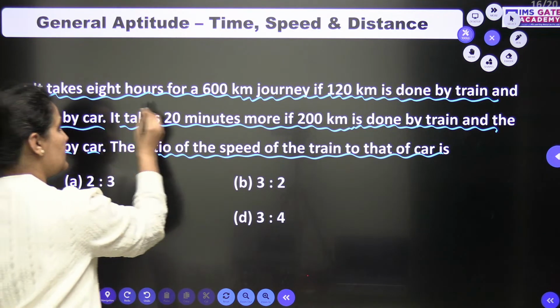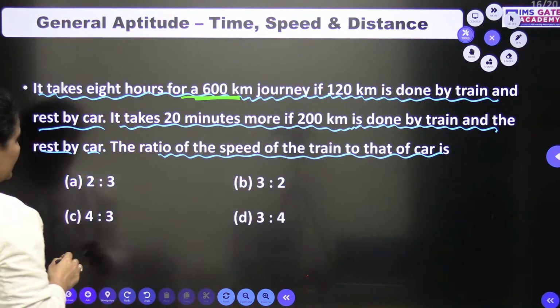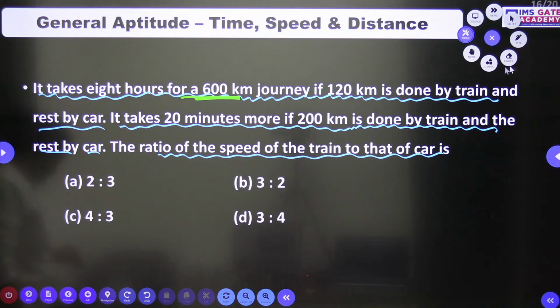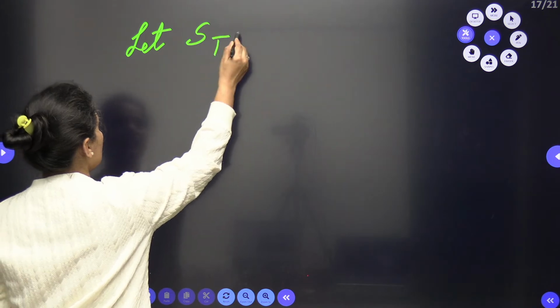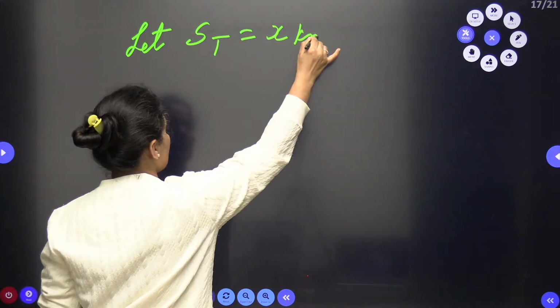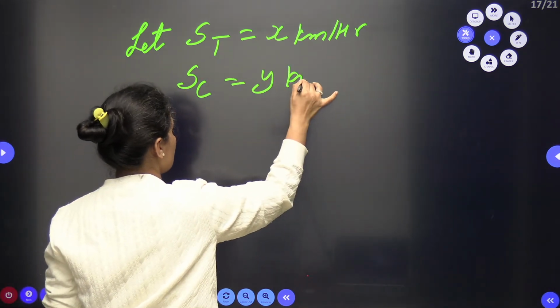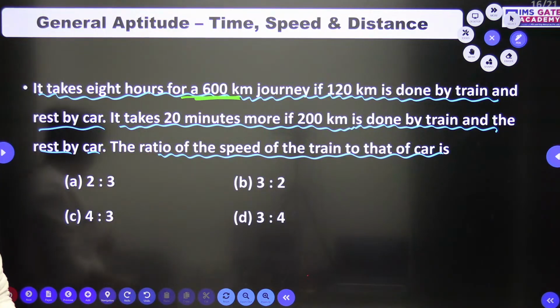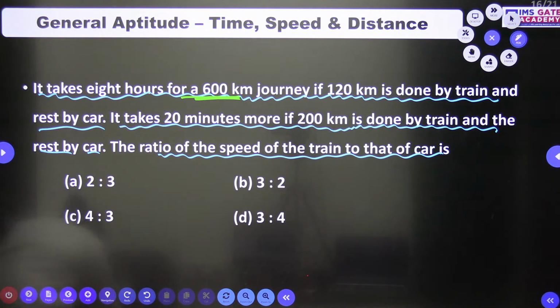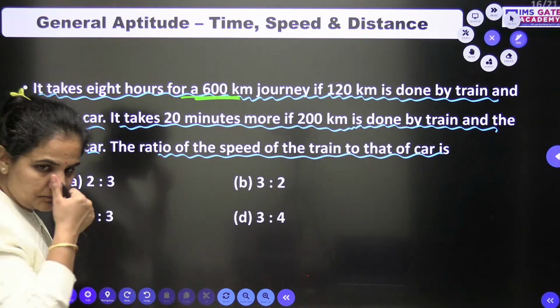So here it takes 8 hours for a 600 kilometer journey if 120 kilometer is done by train and the rest by the car. So I will just approach it here. First of all, there are two things for me, speed of train and speed of car. So speed of train is, let us assume, x kilometer per hour, and speed of car we can take as y kilometer per hour, so that we can have the relation between x and y. Okay, Parthiv is also with A. I don't think it is A, beta. The result is D. Let's check it out.